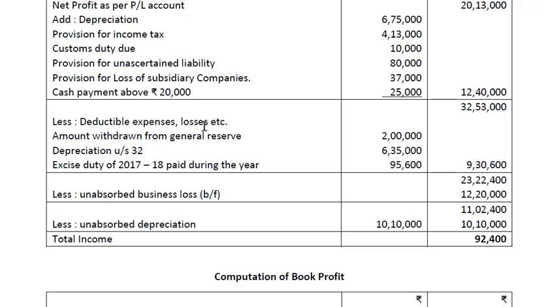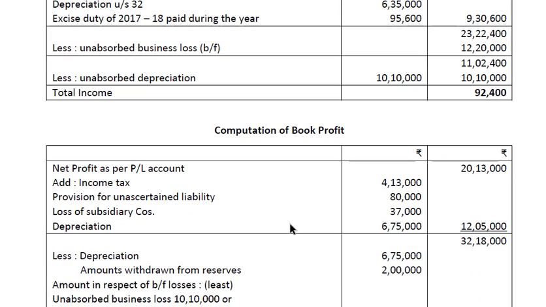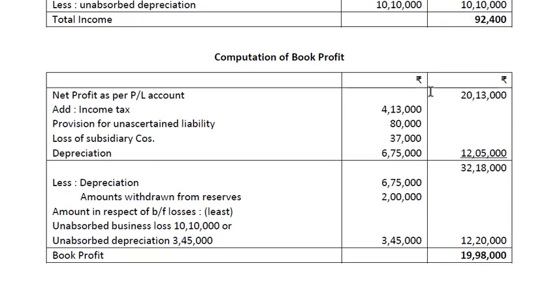Less deductible expenses or losses: amount withdrawn from general reserve, depreciation under Section 32, excise duty of 2017-18 which is paid during the year, less unabsorbed business loss brought forward, less unabsorbed depreciation. So we get the total income. It is business income, and as there are no other heads of income, it is the total income, 92,400.